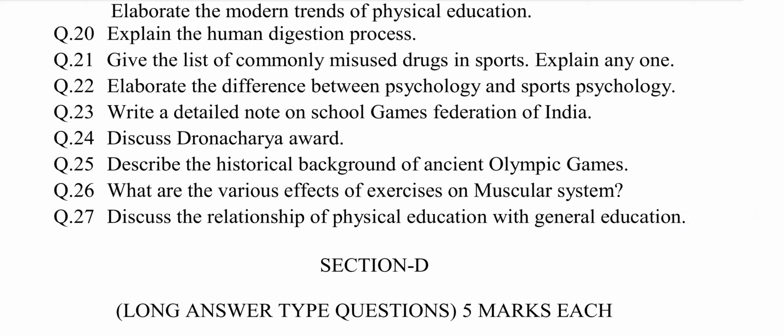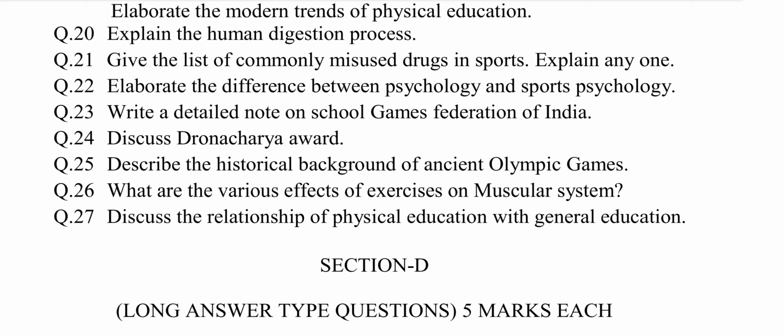This question is selected from chapter number 2, Physiological Aspects of Physical Education. The answer may be: the digestive system converts the food we eat into its simplest form, like glucose, amino acids, or fatty acids. The broken down food is then absorbed into the bloodstream from the small intestine, and the nutrients are carried to each cell in the body.